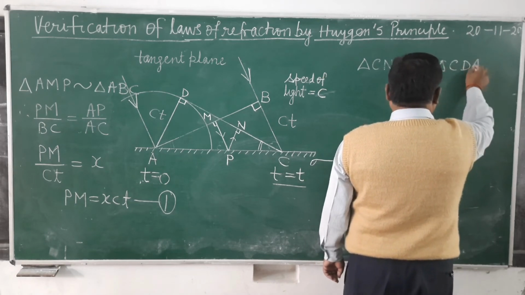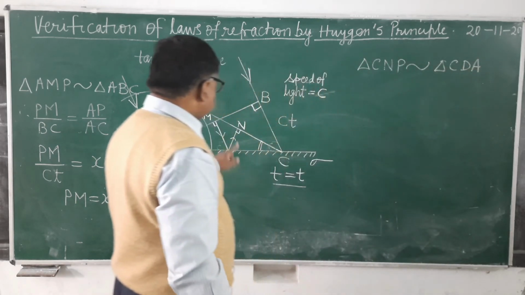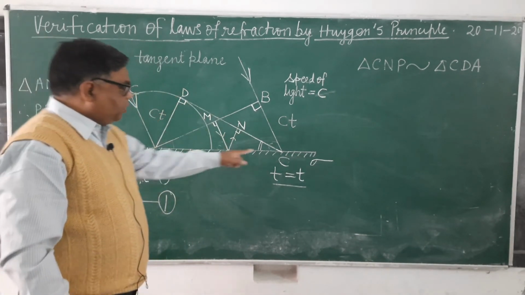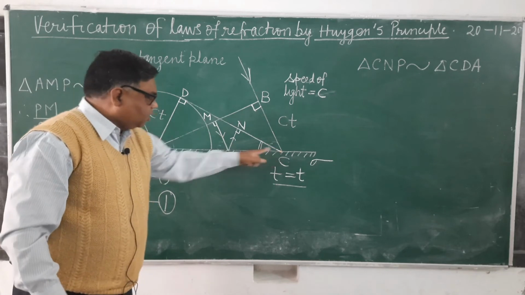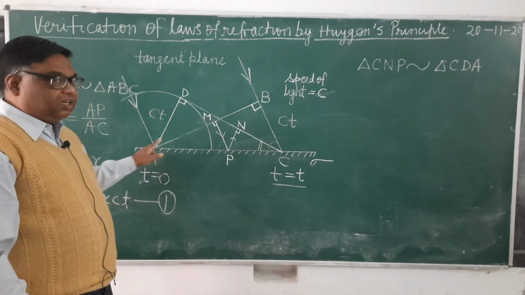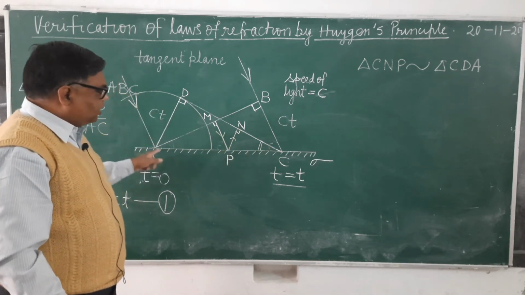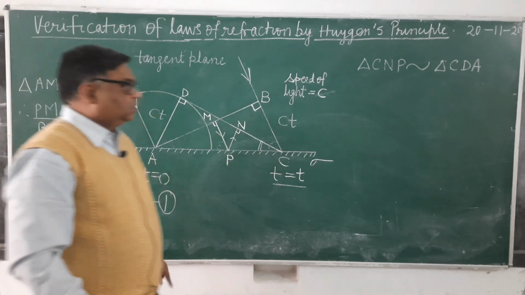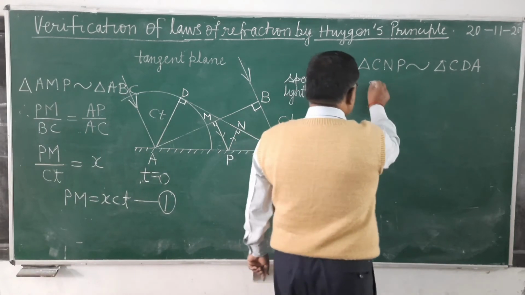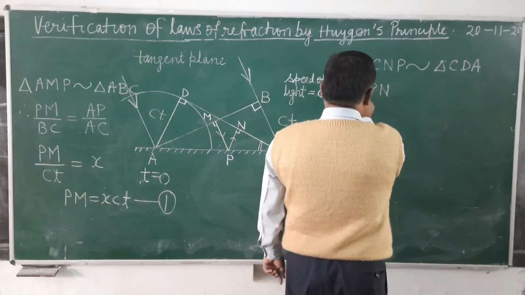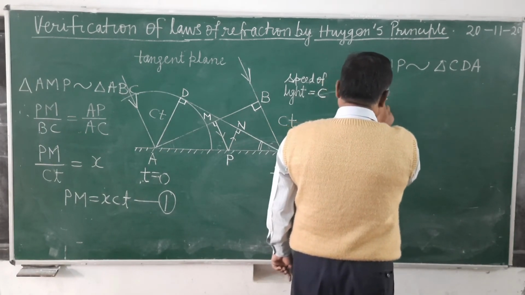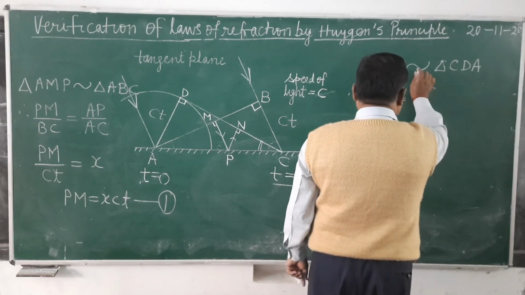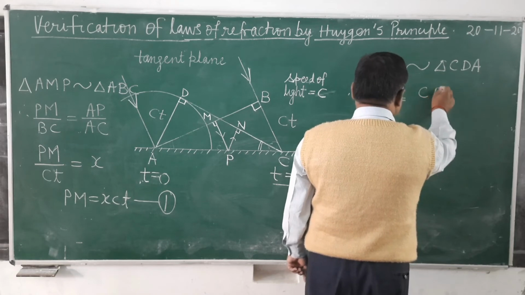And when these are similar, then the ratio of corresponding sides PN upon AD will be equal to CP upon AC. Is it clear? So you can write PN upon AD equals PC upon AC.